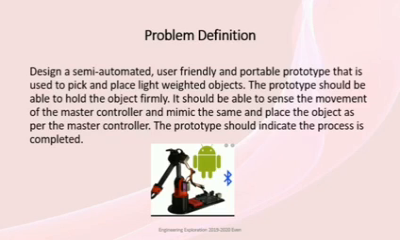So we can define our project as to design a semi-automated, user-friendly and portable prototype that is used to pick and place light-weighted objects. The prototype should be able to hold the object firmly. It should be able to sense the movement of the master bot, mimic the same, and place the object as per the master bot. The prototype should indicate the process is completed.